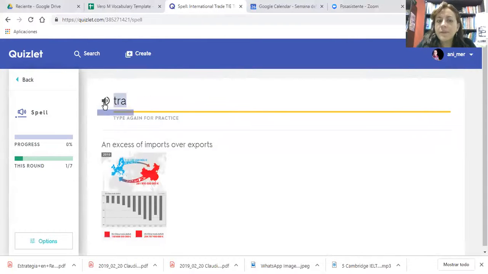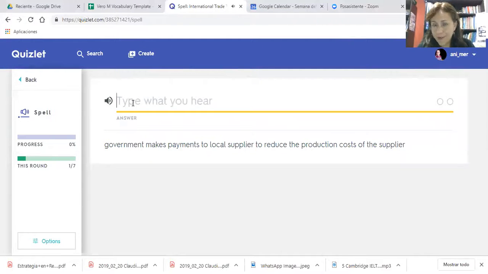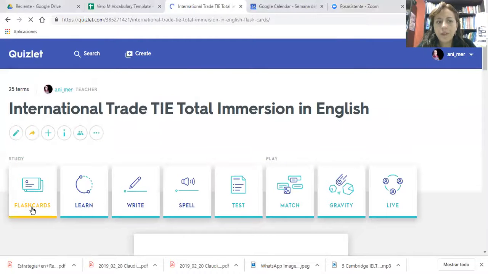So I'm going to read: trade deficit. And say, yes, trade deficit. So the spelling is this way. Subsidies. You know this? It's really nice. So we have reviewed the flashcards, the learn mode, the write, the spell, and the test.